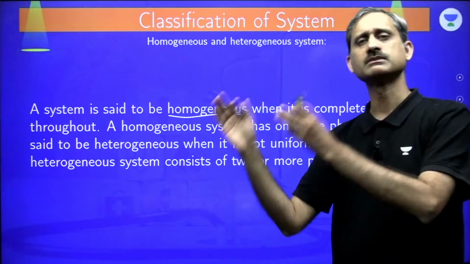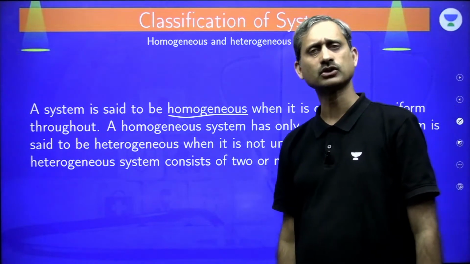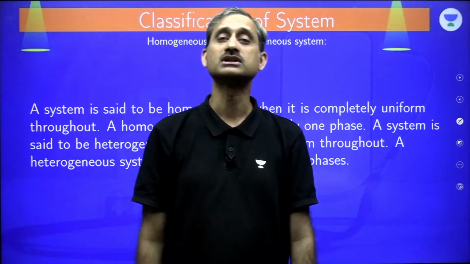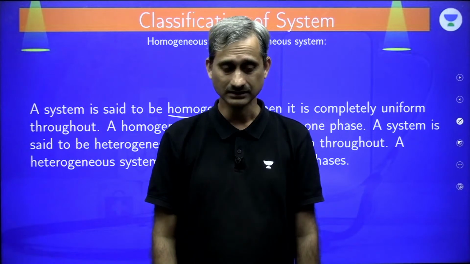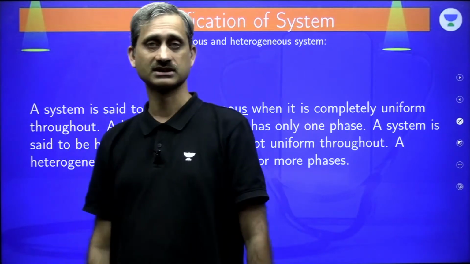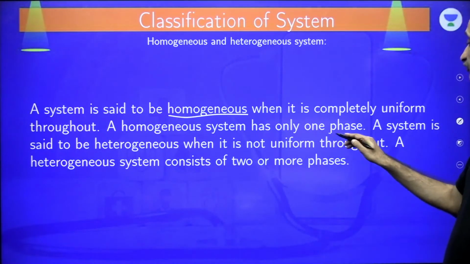One part of the system is identical to the other part of the system. So, and please remember, whenever we are talking about thermodynamics, we are talking about intrinsic, extrinsic properties, we are talking about homogeneous systems. Clear? If it is heterogeneous, then in that case the properties are going to change within the system itself. So here we are talking about homogeneous system has only one phase.